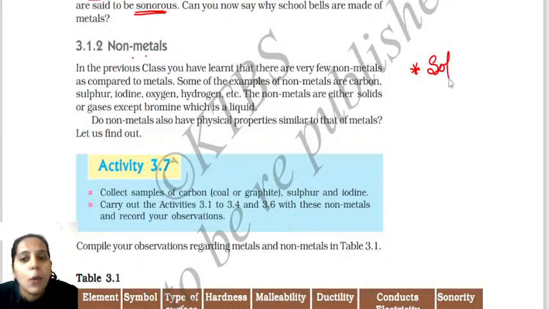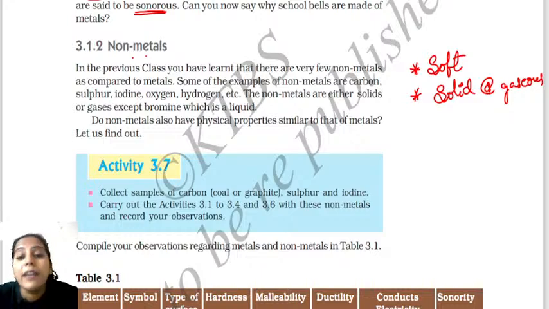Let me first quickly summarize. Non-metals are soft in nature, okay? And when I talk about the state, they exist either in the solid state or in the gaseous state.